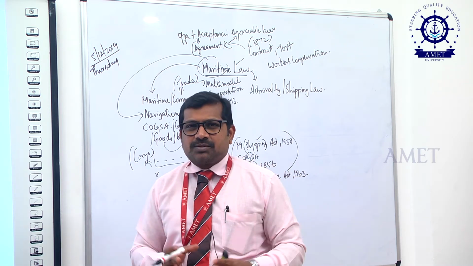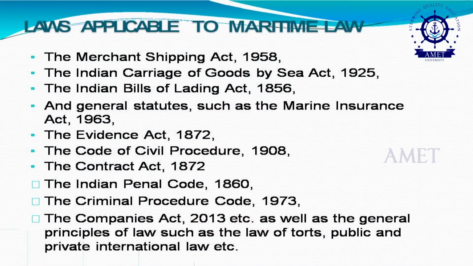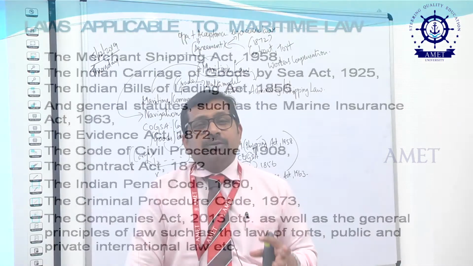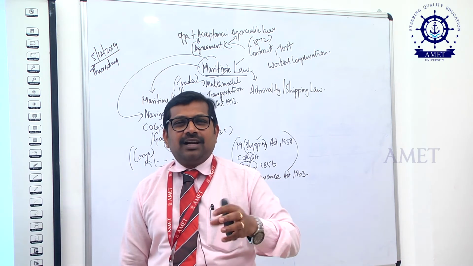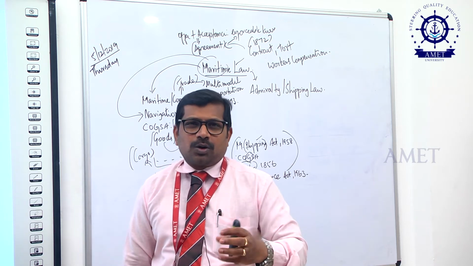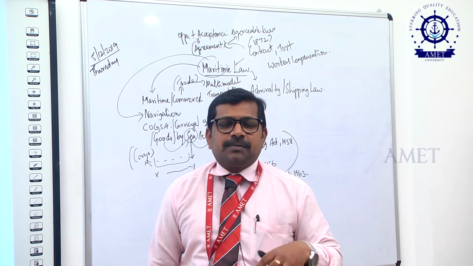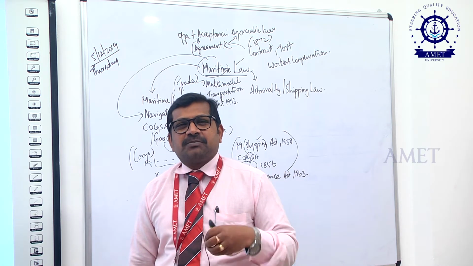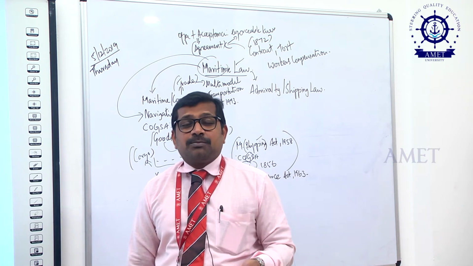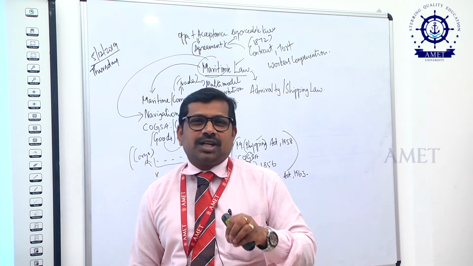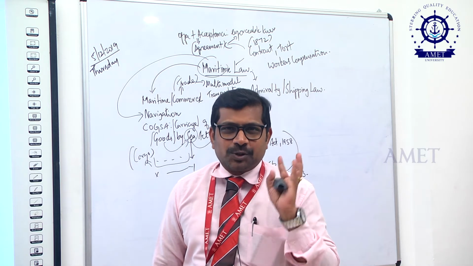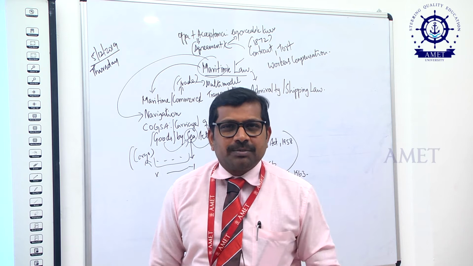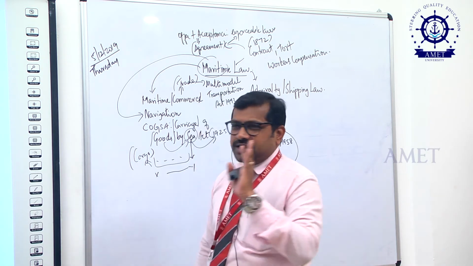So these are the various types of policies we have discussed, and not only that, there are two major types of insurance. The one is hull insurance, where you insure your vessel including the equipment and machinery. If you insure your cargo, it is called cargo insurance. When the ship meets with an accident suddenly, these types of policies and the type of insurance all need to be taken into consideration to value the amount to be paid to the insured person. For that, the most important act is the Marine Insurance Act 1963.